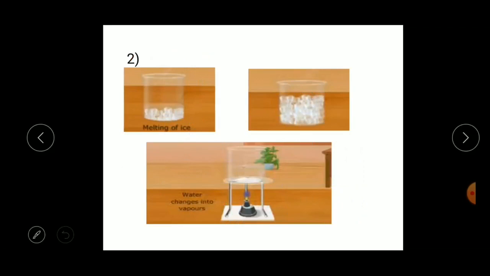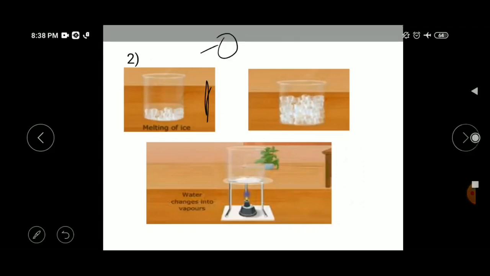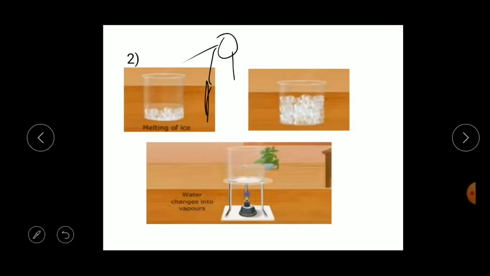Next activity is what you have to do. You have to take a small glass or a tumbler here and take some ice into it. Now melt a small portion of the ice by placing the tumbler in the sun. What you will observe here? Yes, the ice will become water. The ice is in the state of solid. It will become liquid, right? When you again freeze it, it will become solid again, right? When you again melt it, it will become liquid.